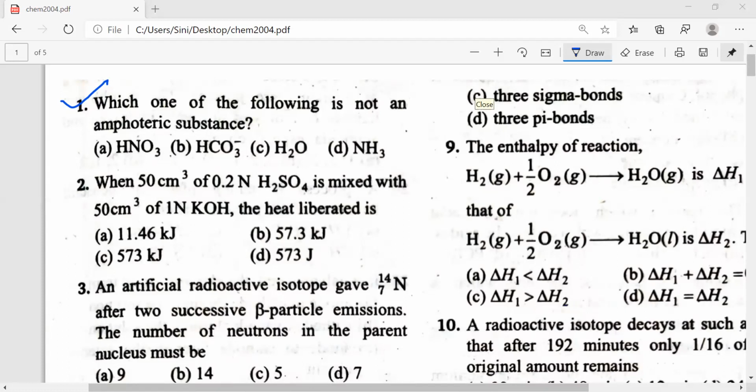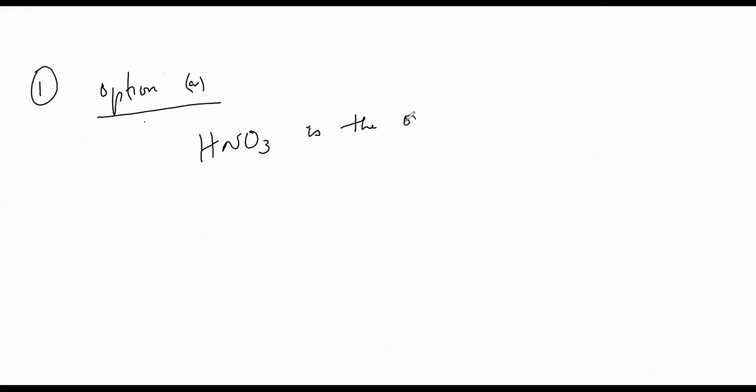So it's a very easy question. First one, the option is HNO3, because that is the only strong acid. HNO3 is the only strong acid, option A, which means it's not an amphoteric substance.